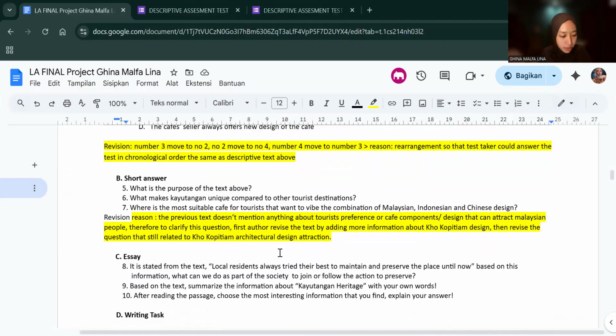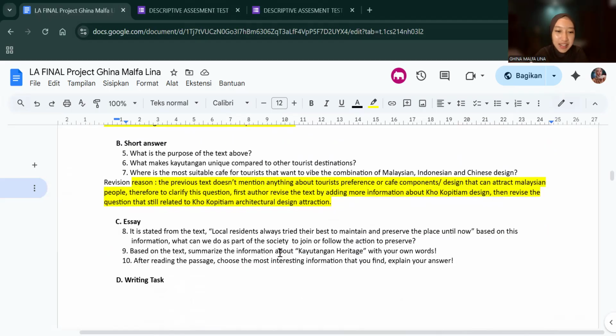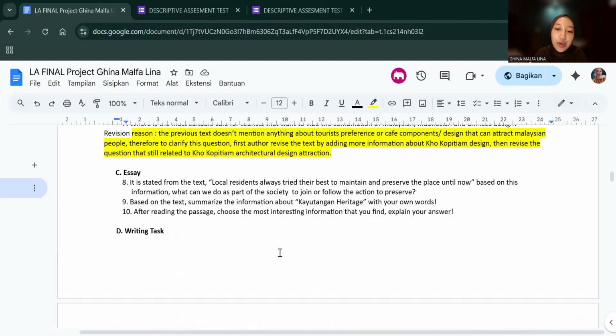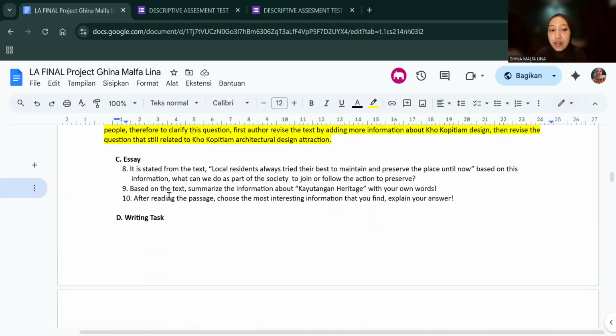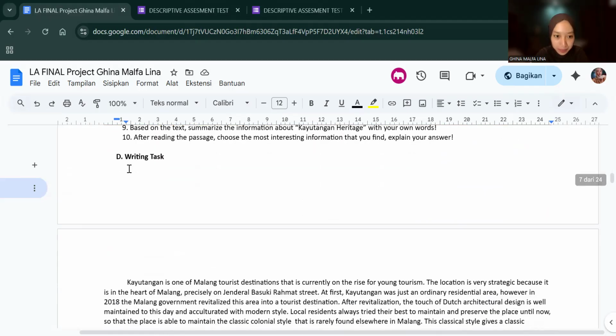So, what is the most suitable cafe? They will read the information. Oh, most people who like Peranakan will go to Kokopitiam. So I think the suitable cafe for students to feel the vibes of Malaysian, Indonesian, Chinese, or Peranakan touch is in here. That's why I revised this. And for the essay section, I didn't do revisions at all, because I think all of these test items are already aligned with the ITB.